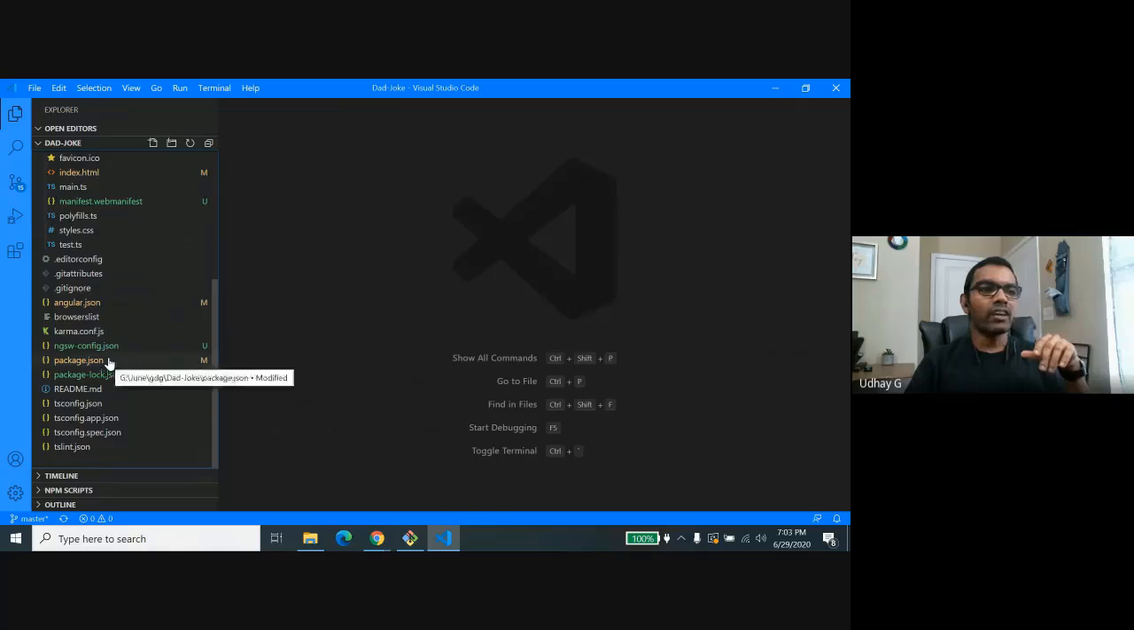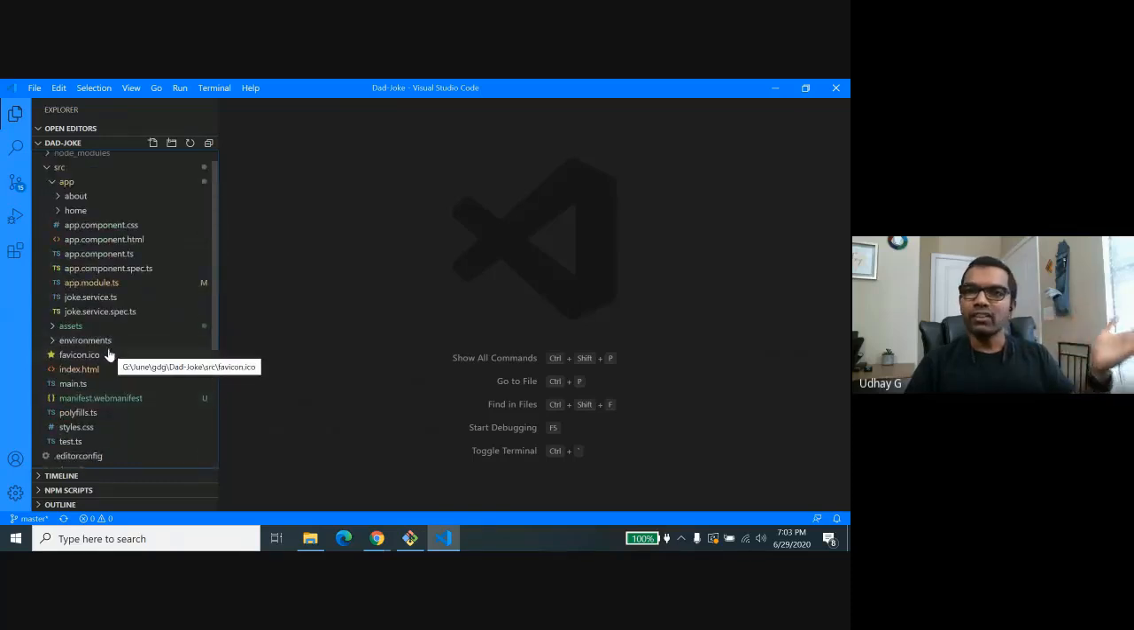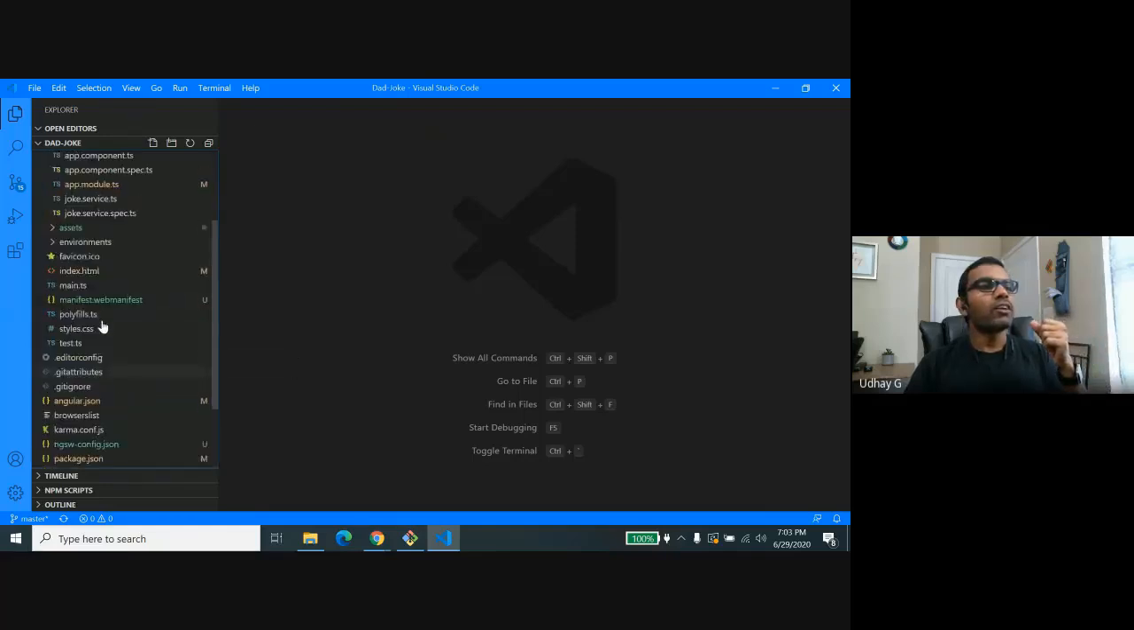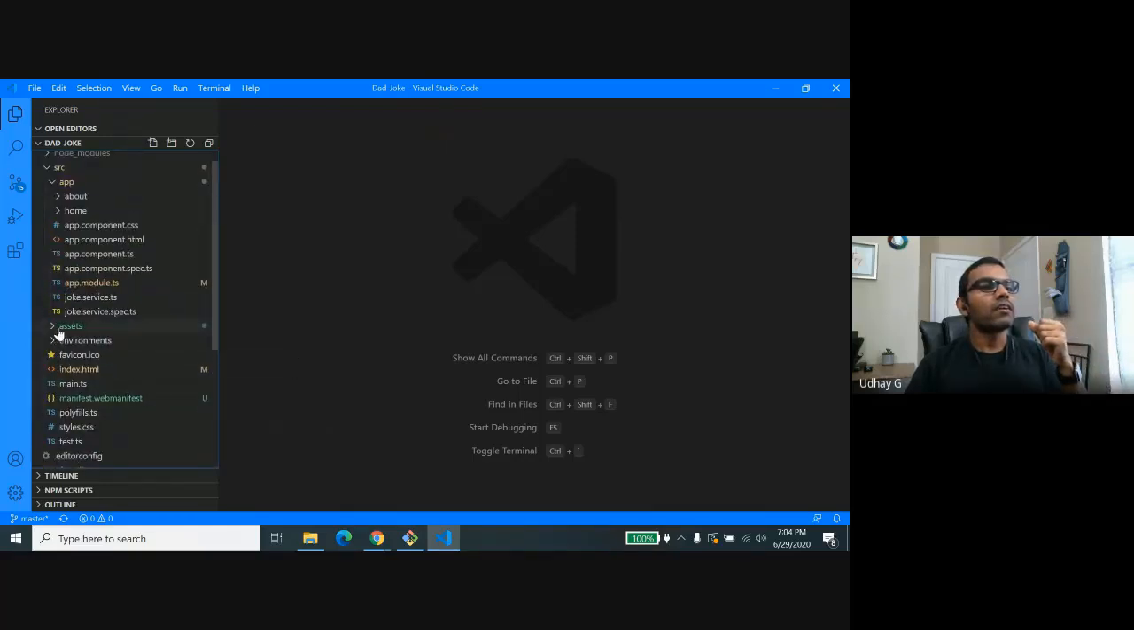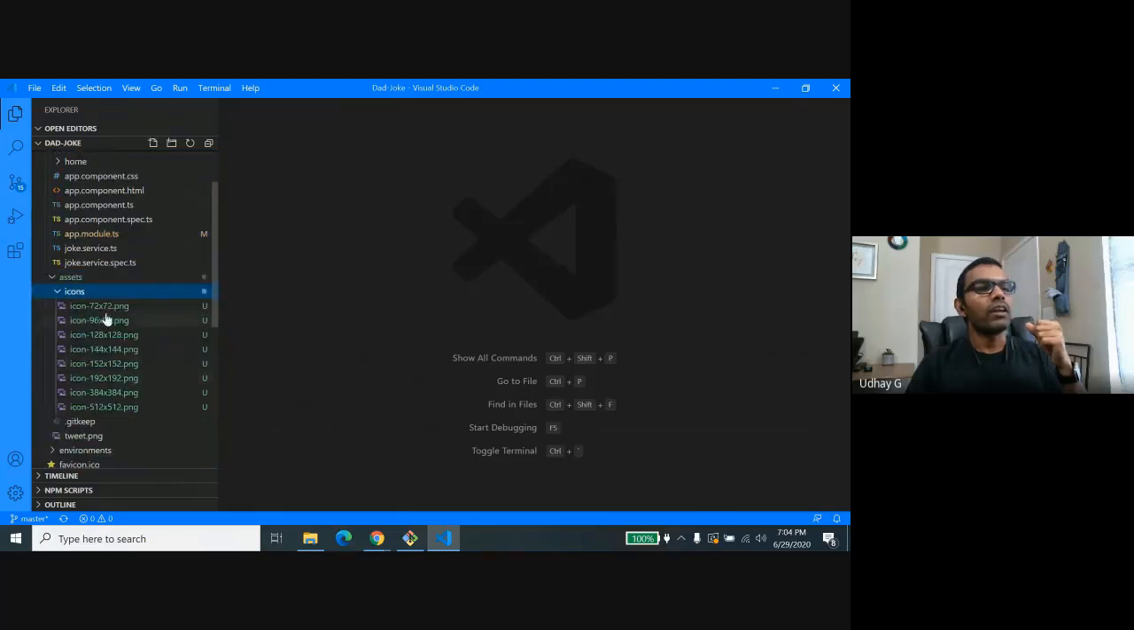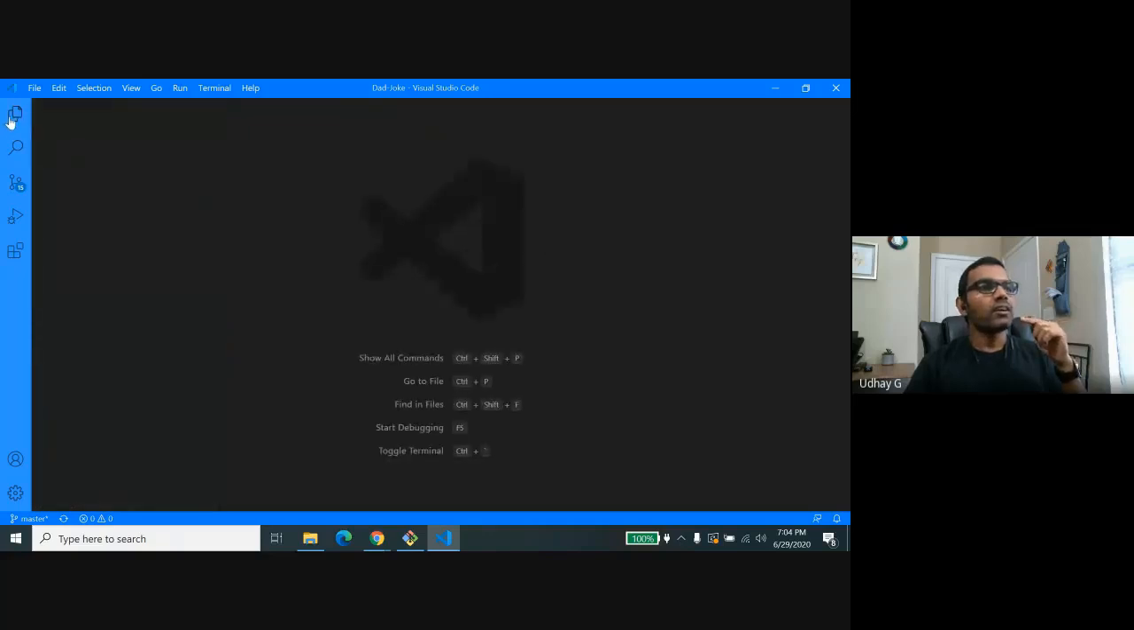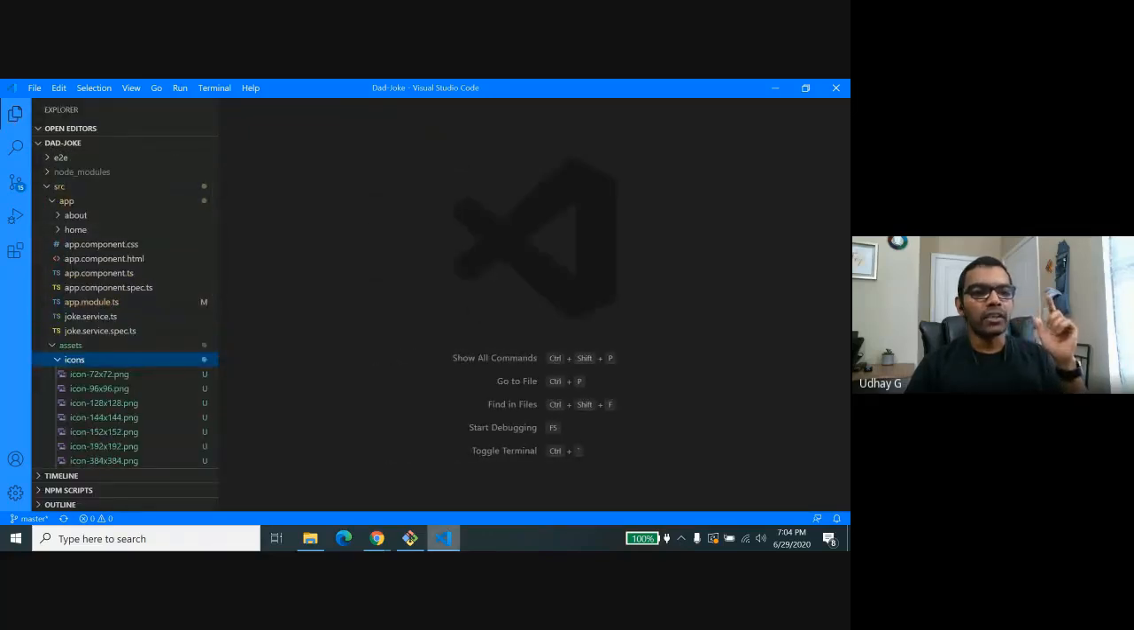Even though I'm using Angular icons here, I can change these icons to something else according to my app. For the dad joke app, I can have a dad icon somewhere within my app. So you can put those icons within the assets under the icons folder. And when you add those icons, just make sure you have these names so that whenever a new developer takes a look at your code, he will understand, okay, so the icon is for the particular 72x72 device. Okay, all set. So let me go ahead and build this application.